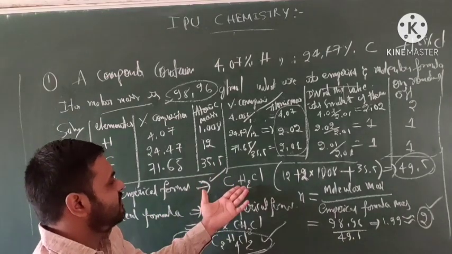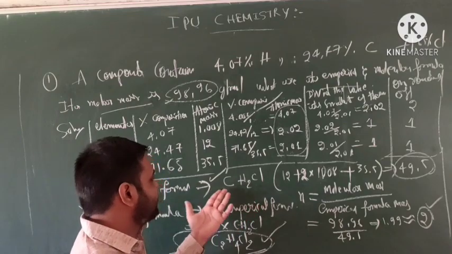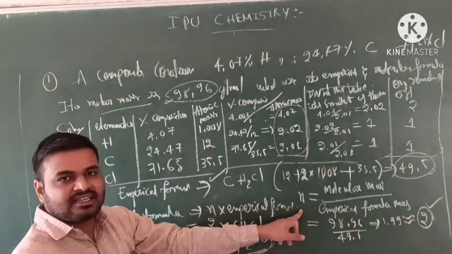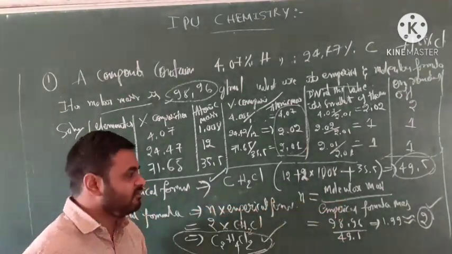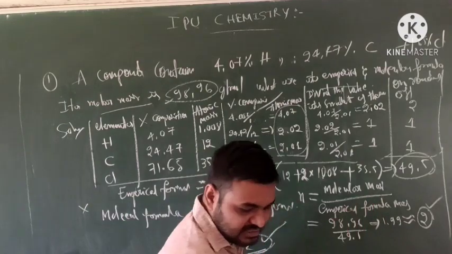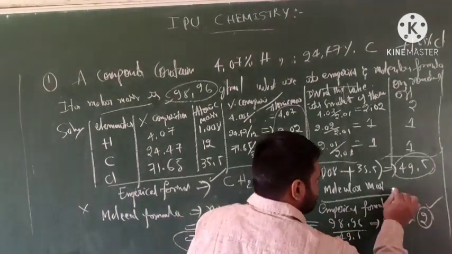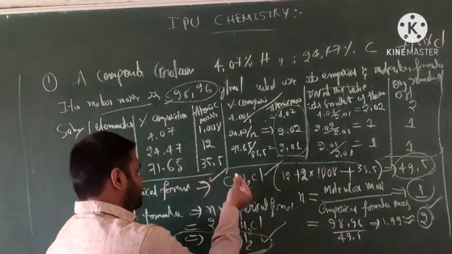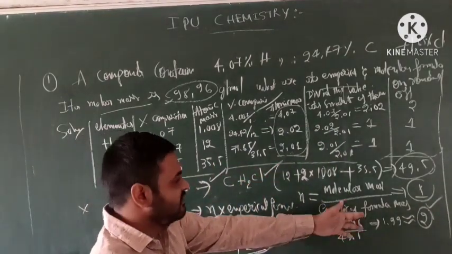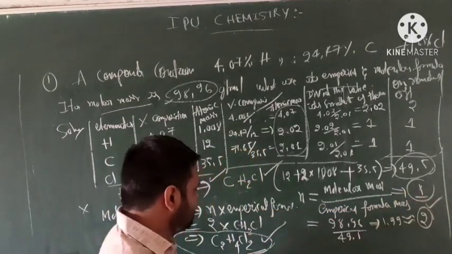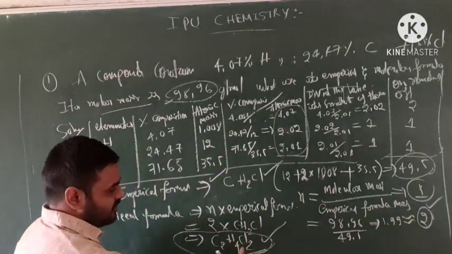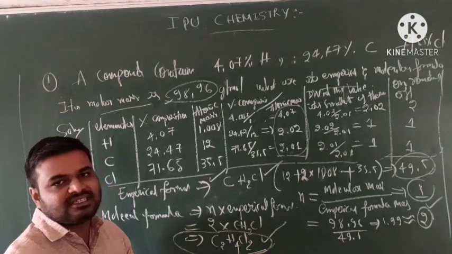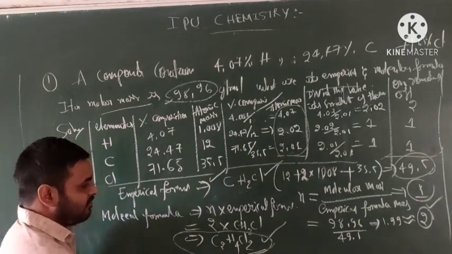Then for the molecular formula, we identify the molar mass of the empirical formula, which we get as 49, but the given is 98. Then we get the number of factors by dividing the molecular mass by the empirical formula mass. If this comes to 1, then CH2Cl is both the empirical and molecular formula. But this value is 2, so multiply by 2: C2H4Cl2. This is the molecular formula.